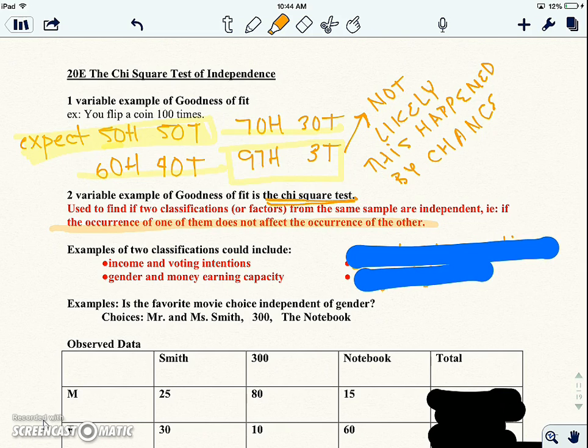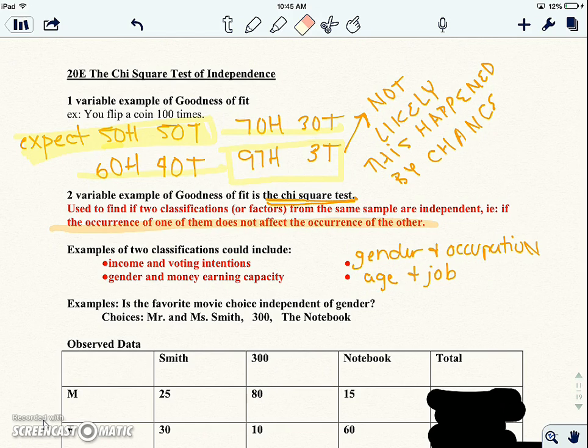So here are some examples that could include. Income and voting intention. We know that sometimes people that have more money might vote differently than people that have less money. Gender and money earning capacity. Okay. Do men still make more money than women? And in Utah, that is usually true. Okay, some more. Gender and occupation. Is there a relationship there? Do men tend to pick more science jobs or dangerous jobs? In the 60s, this might have had a bigger difference between the two than we do now, because women have more choice. I don't know.